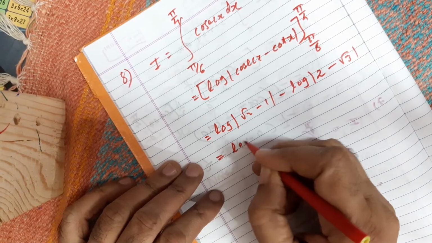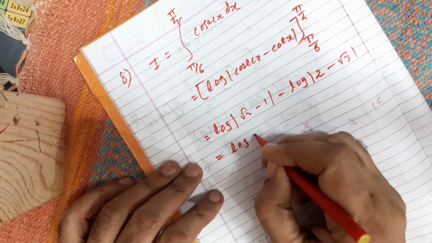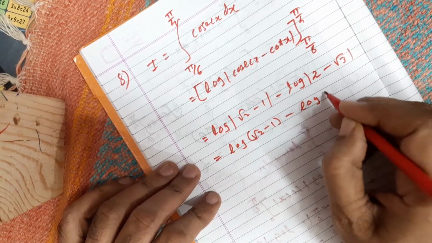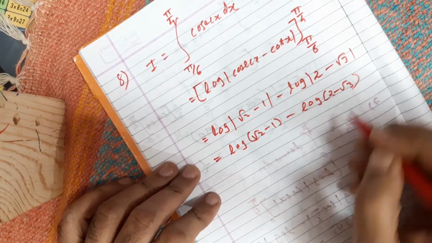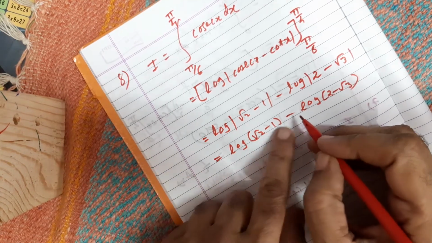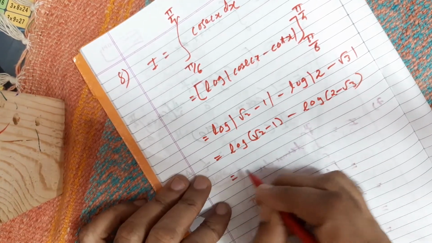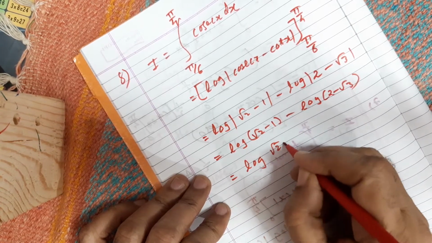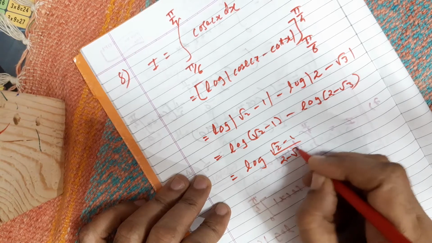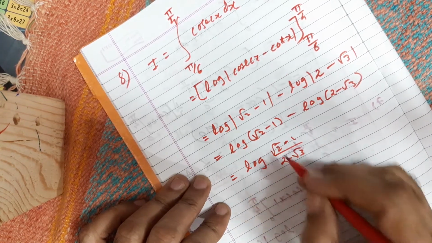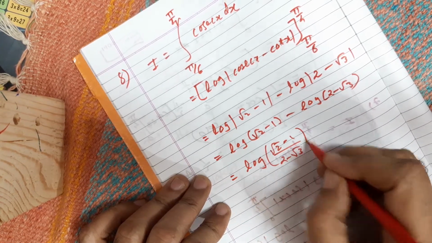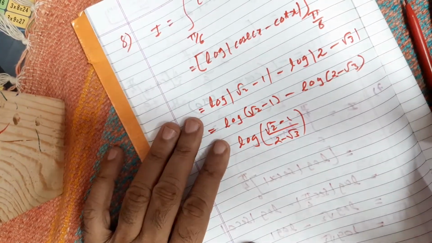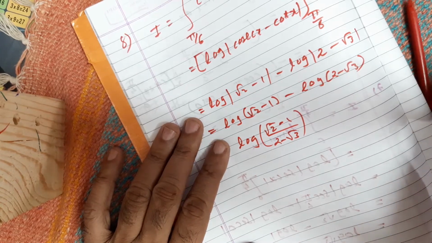So it is log of √2 minus 1 minus log of 2 minus √3, but because of the properties of log, minus becomes division, so it will be log of √2 minus 1 upon 2 minus √3. It will be like this. Got this? Right.